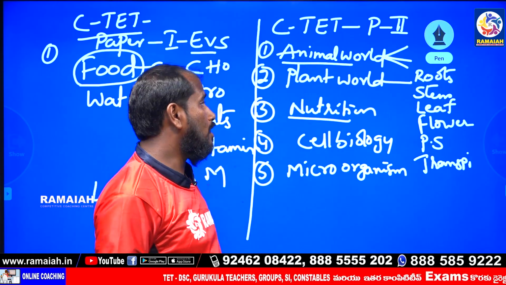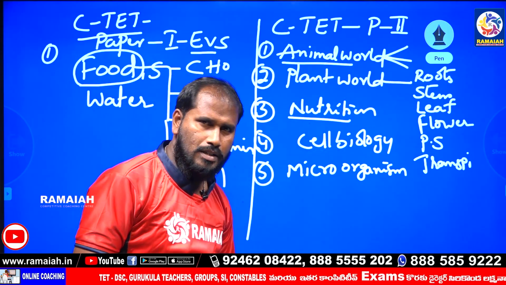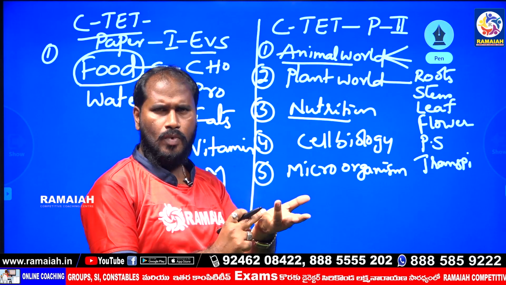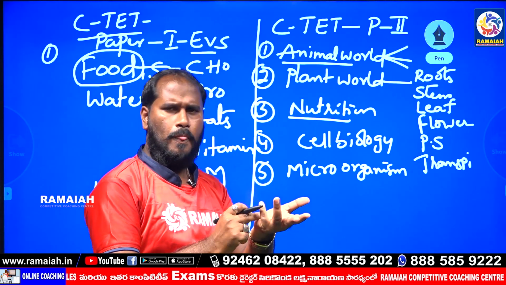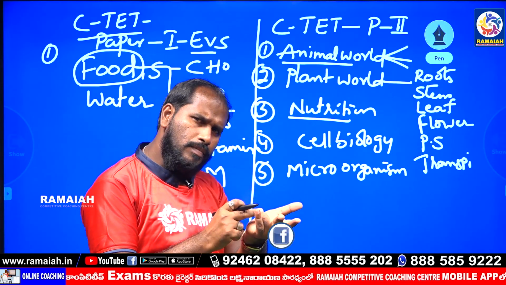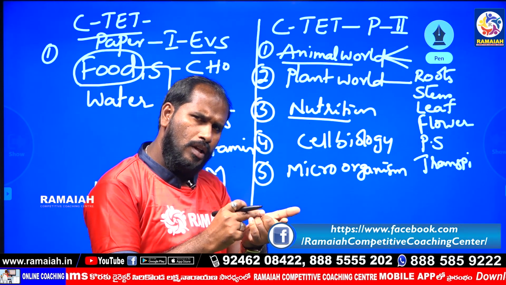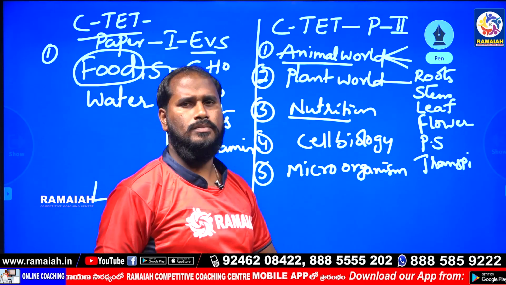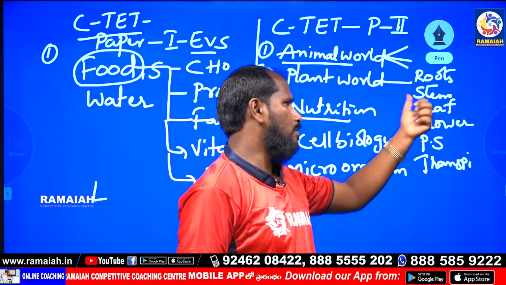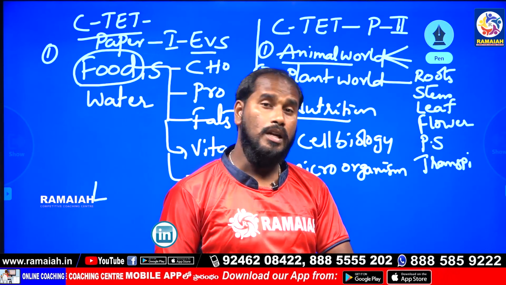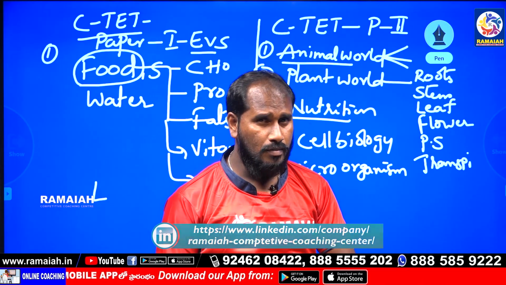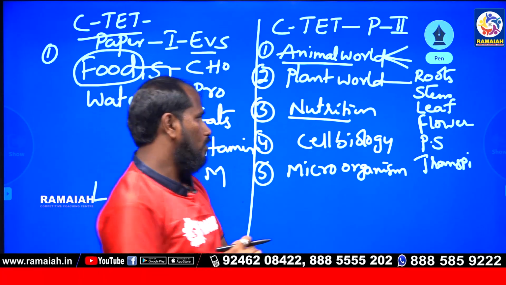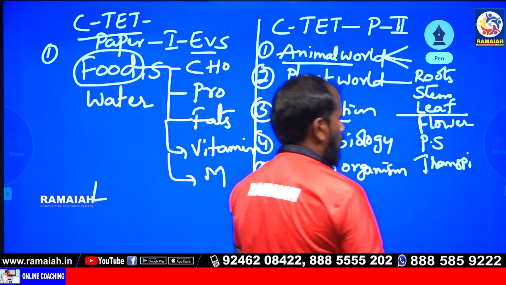In the plant world, the primary parts in plants are roots and root system, types of root system, fibrous root system and taproot system, root modification, stem modification, leaf modification.